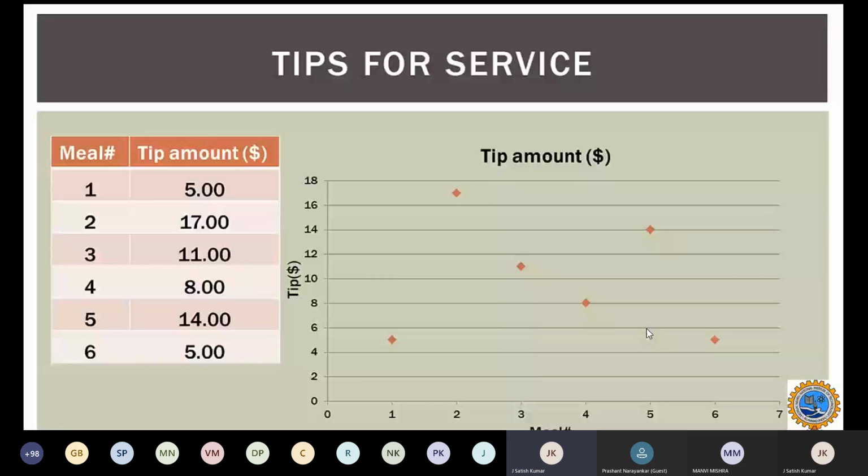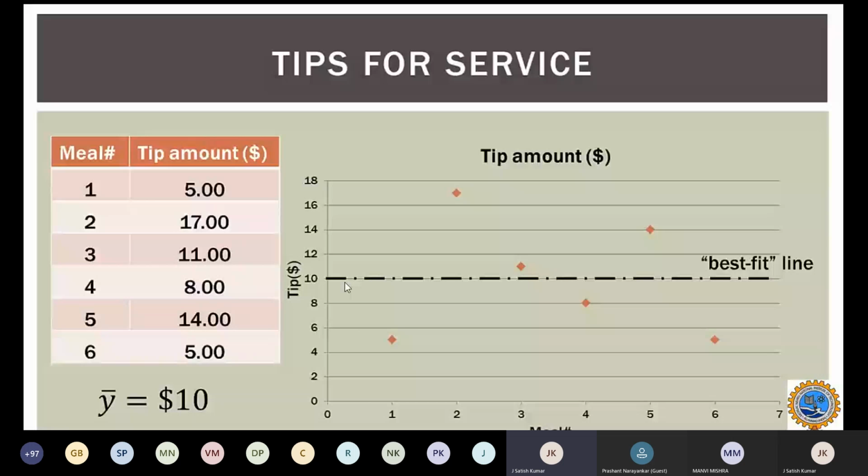Now, when we want to find the model to predict the next tip amount, this will be difficult. But with the data that is available, we'll try to calculate the mean. If you calculate the mean, 5 plus 17 plus 11 plus 8 plus 14 plus 5 divided by 6, you will get approximately $10, which we can represent as the best fit line.